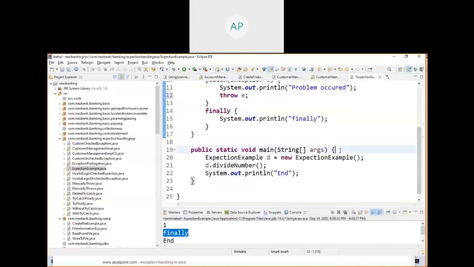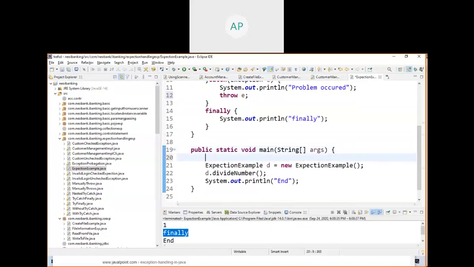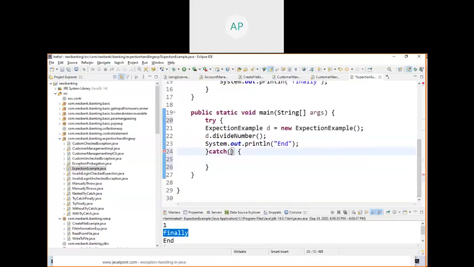Now, if it is thrown, where will it go? It will go to the catch block. So you are writing this in the catch block. It will go to the caller's catch block. Then your caller should always have the code in try-catch. Whatever code I wrote is not right. Whatever code you write should always be in try-catch.